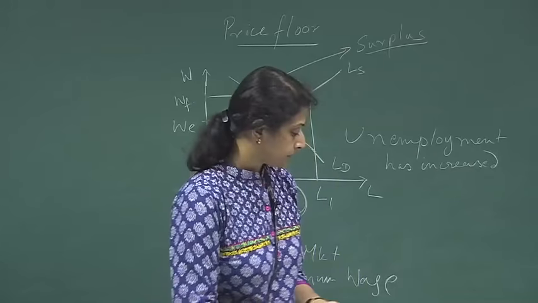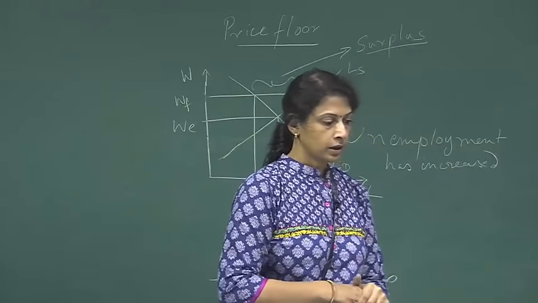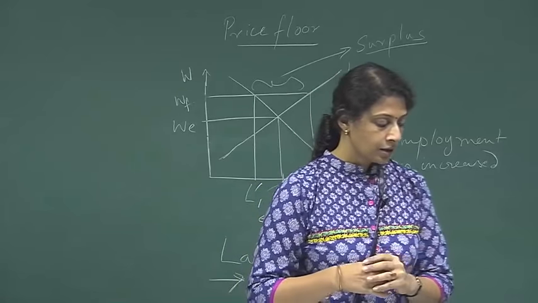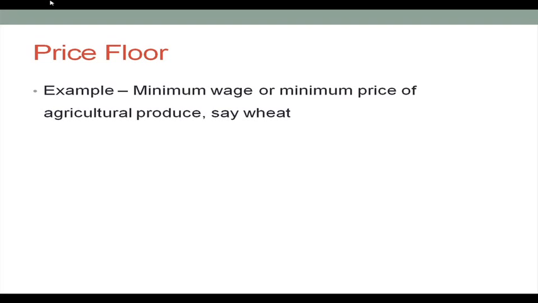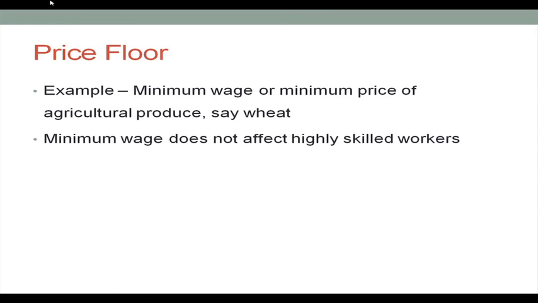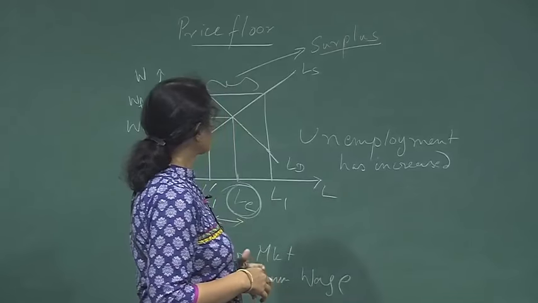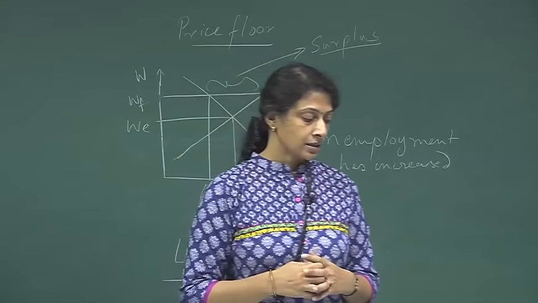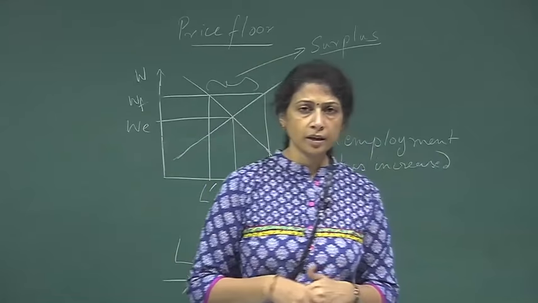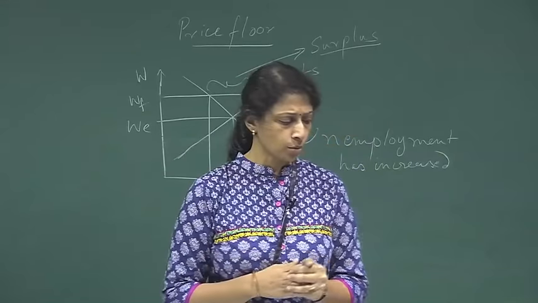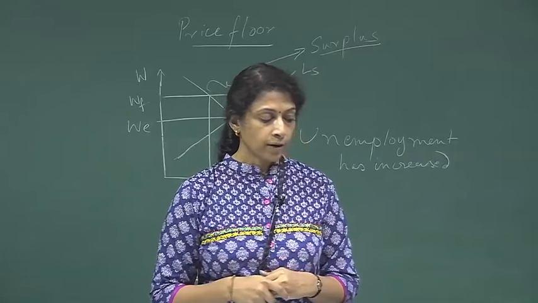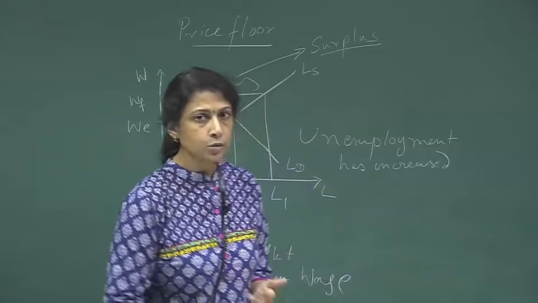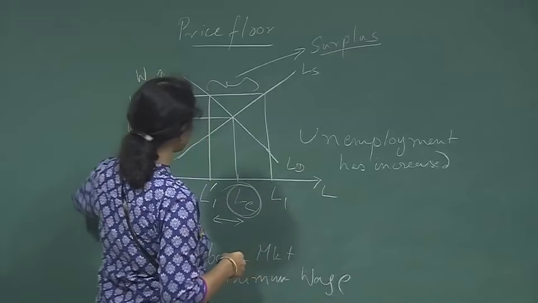Now, coming back to the slides, we started with the example of minimum wage or minimum price of agricultural produce, say wheat, and we showed what happens in case of a price floor with the labor market, and how the labor market impacts the people who are looking for jobs. Minimum wage does not affect the highly skilled workers, because highly skilled workers are probably getting a wage which is much higher than the minimum wage.